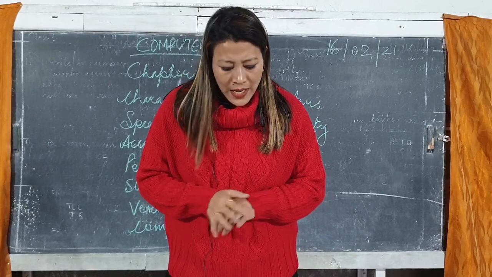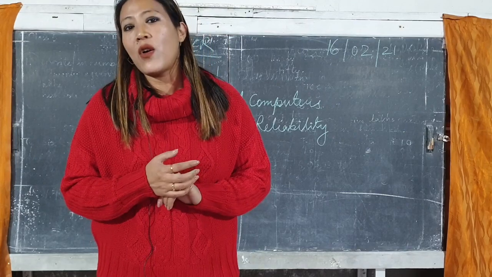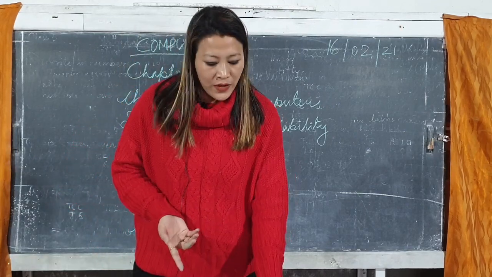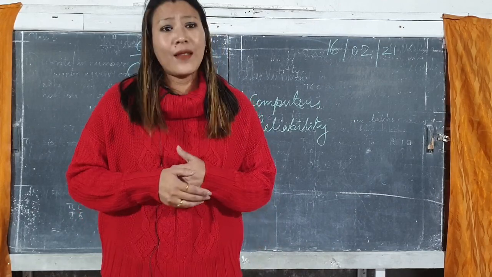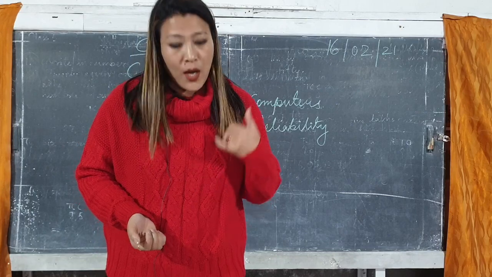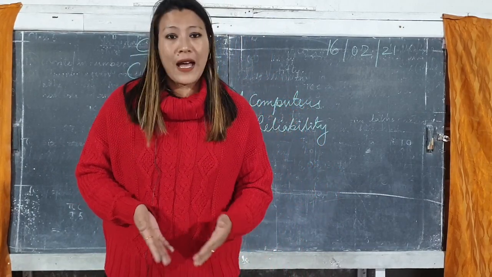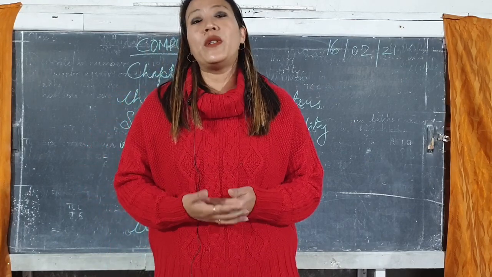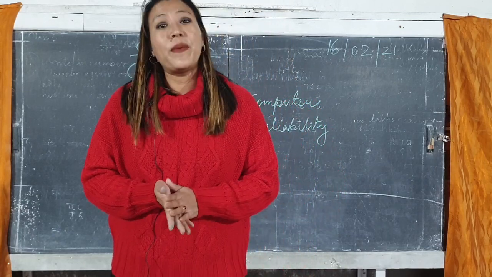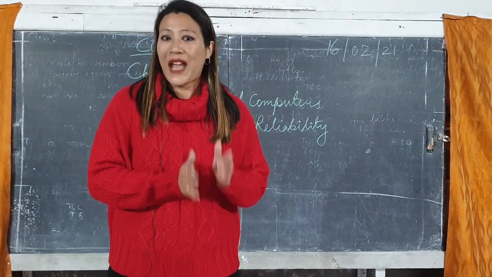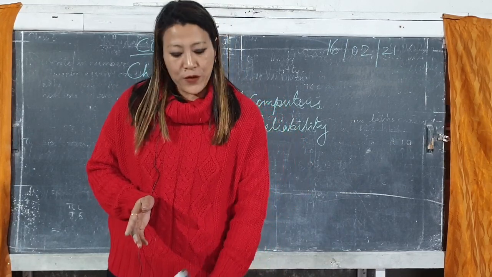So children, just now I have discussed the drawbacks of computer. One is it cannot think on its own, it does not have any creativity, it cannot apply its logic on its own. Then the most important is that a computer is prone to logic errors. So you have to remember all these. And before that, I told you about the characteristics of computer. Children, you have to remember the characteristics of computer also, because computer being a very powerful machine, it has some characteristics. Please remember that. And the limitations of computer also you have to remember.